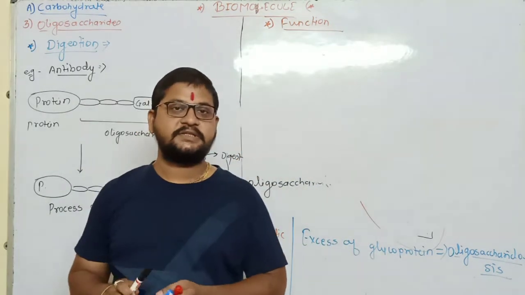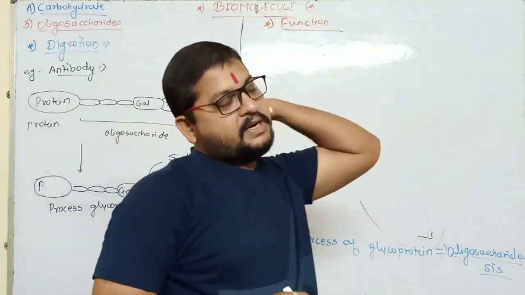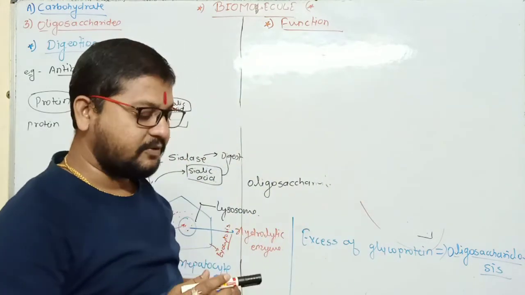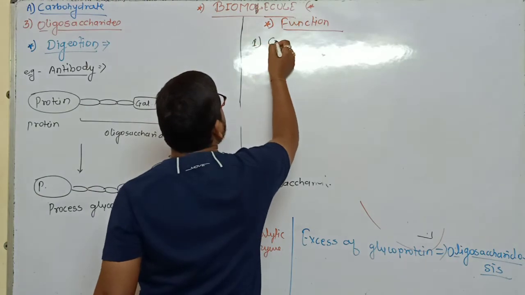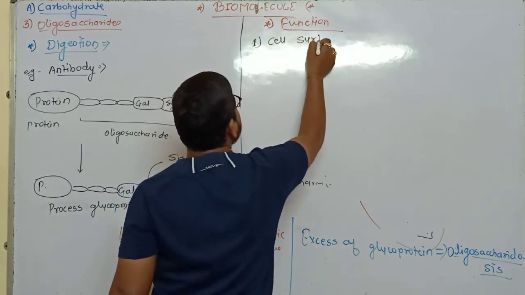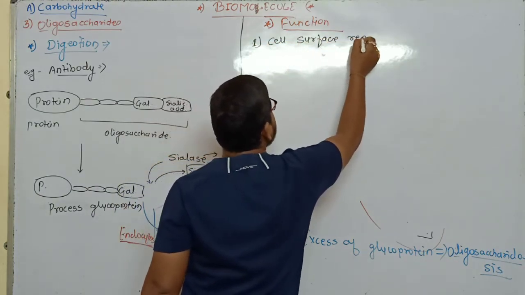It's very simple, my dear. It consists of mainly four functions. The first one is that it forms the cell surface receptor.